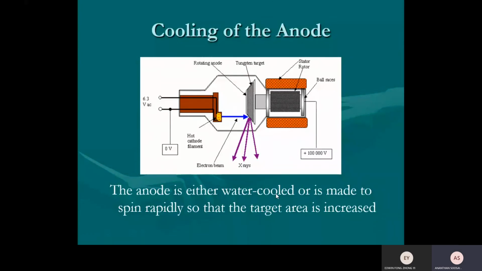Okay, so how is X-ray produced? When a high-speed electron is accelerated towards an anode, the kinetic energy of the electron is converted to X-rays and heat. Okay, that's how X-ray is produced.